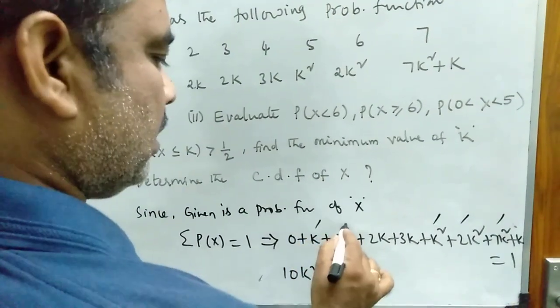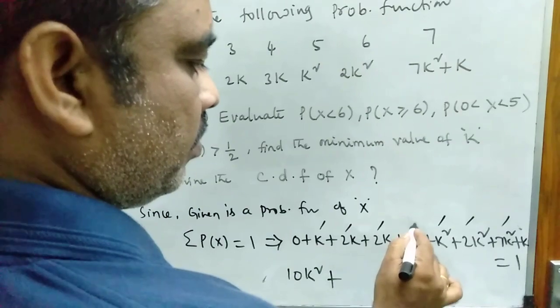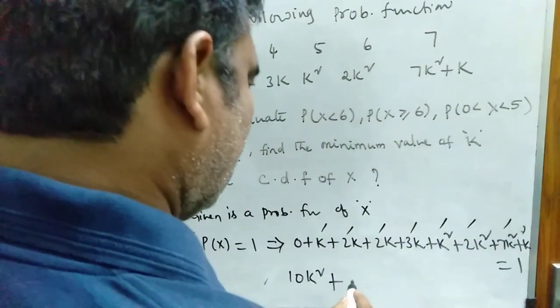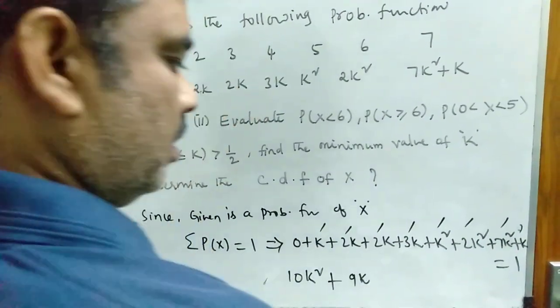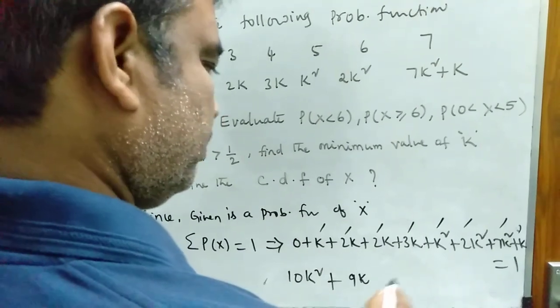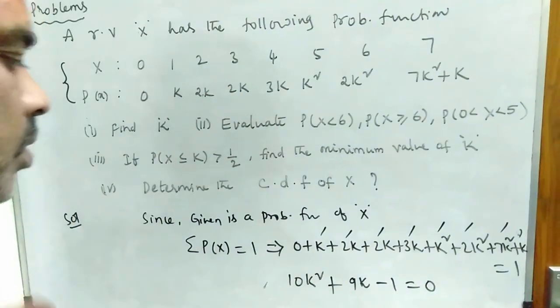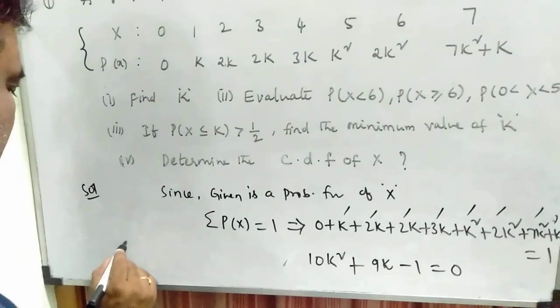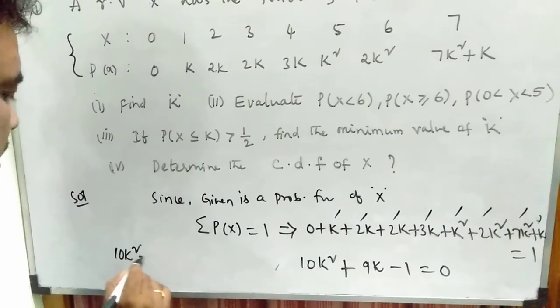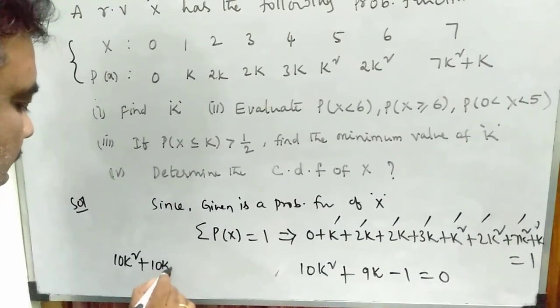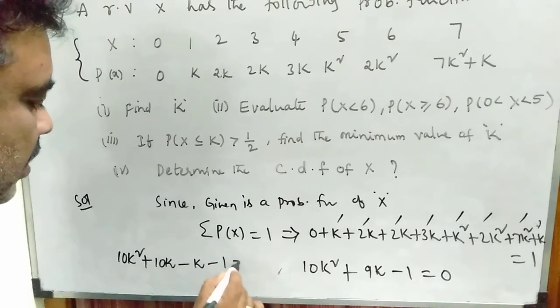The k terms: 1, 3, 5, 8 plus 1, that is 9k plus k, and the constant term minus 1 is equal to 0. So on solving this equation, 10k square plus 10k minus 1 equals 0.